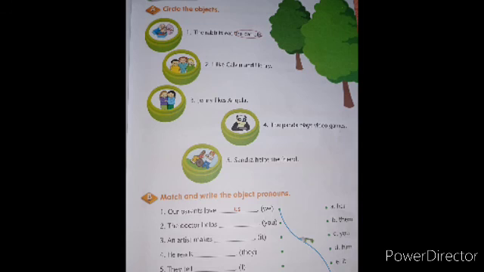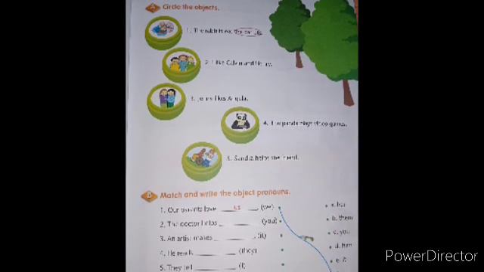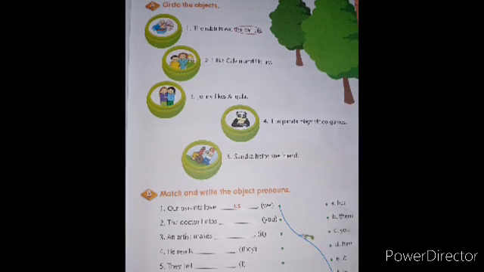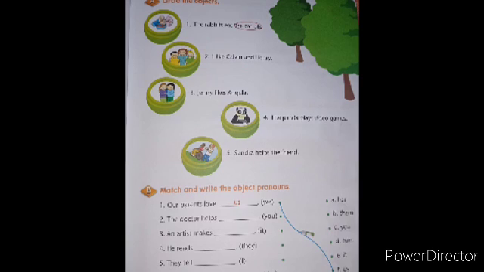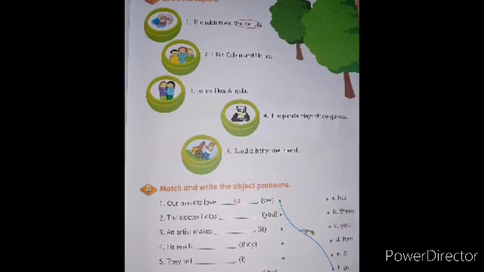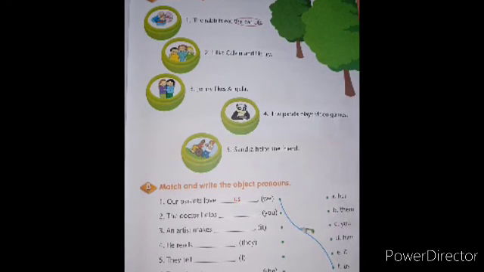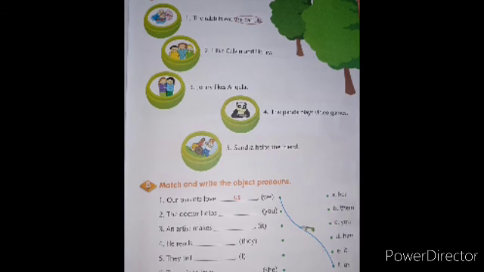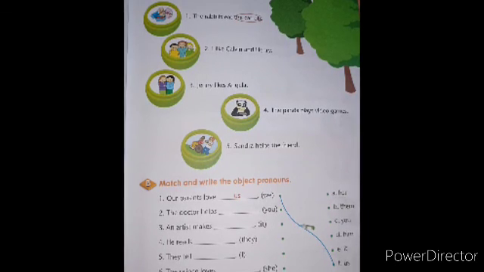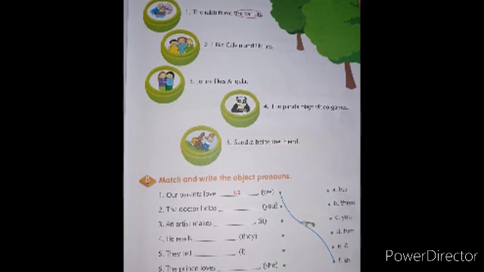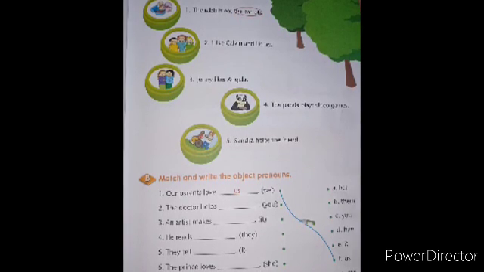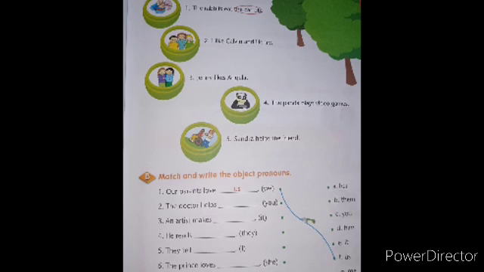Okay children? Now it's your turn. You have to do page number 37. A, circle the object. Pictures are there. First, the rabbit eats the carrot. Second, I like Calvin and Henry. First is already done for you. You have to do from second. Third is Jenny likes Angela. Fourth, the panda plays video games. Fifth, Sandra helps the friend.